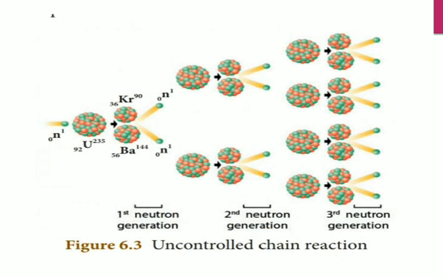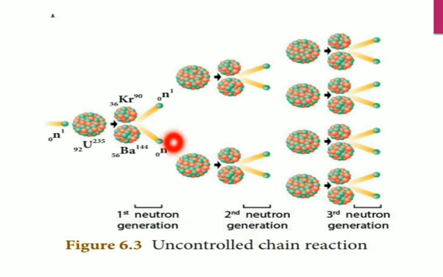Okay, right. You see this uncontrolled chain reaction. I'll tell you first one. See this uranium-235, bombarded with one neutron. See, this is one neutron. So what process takes place? Yes, it will be split up into barium and krypton. And see this, neutron 1 and 2. And this one neutron again bombarded with uranium, it will produce 2 again. See again this neutron bombarded with uranium, again it will produce 2 neutrons.